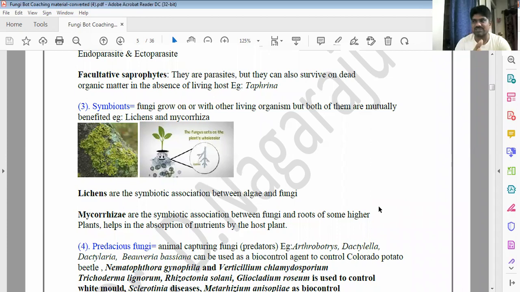What are the best examples for that? Lichens, and mycorrhiza. You can see the lichens here now. Lichens.